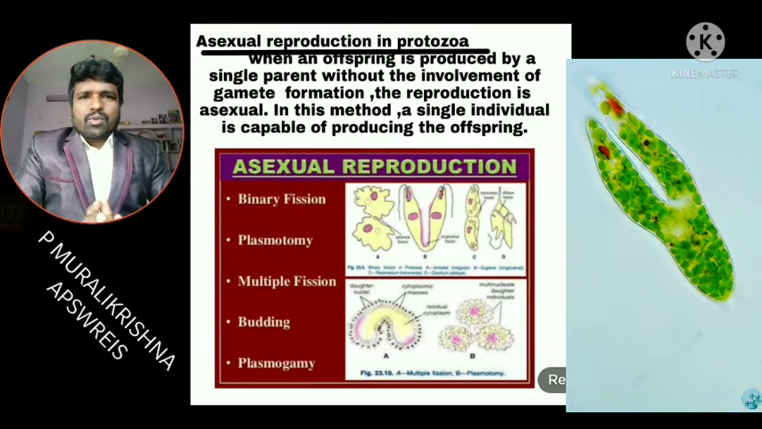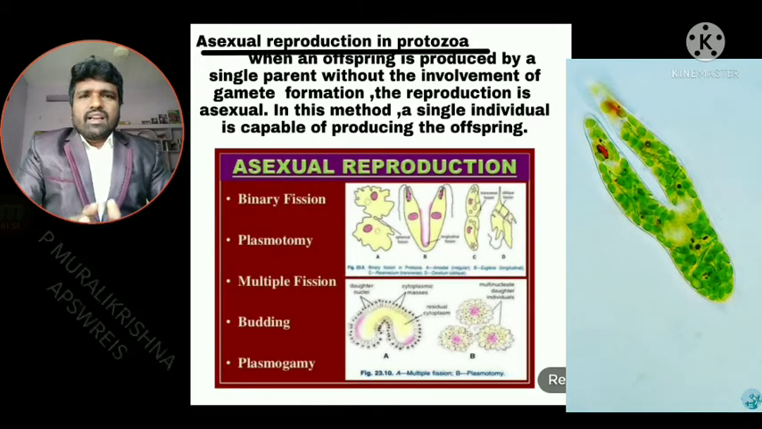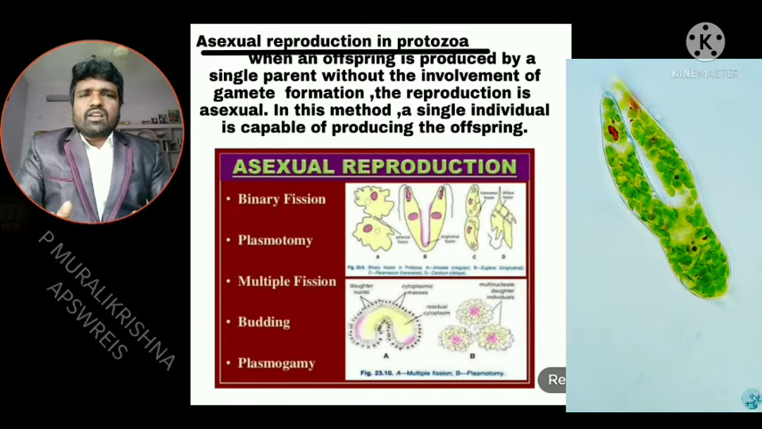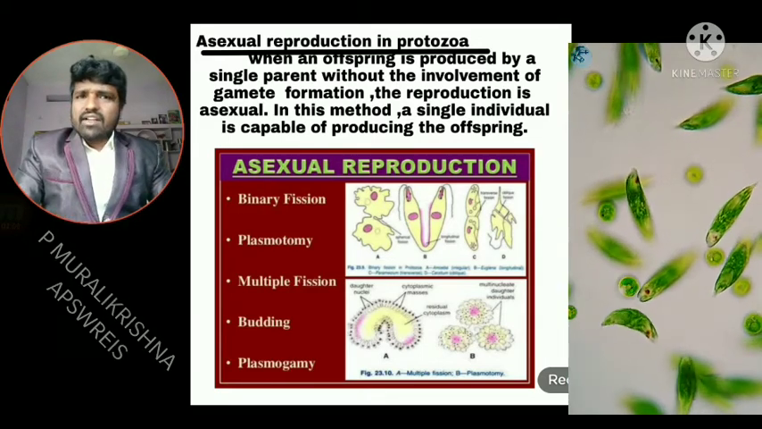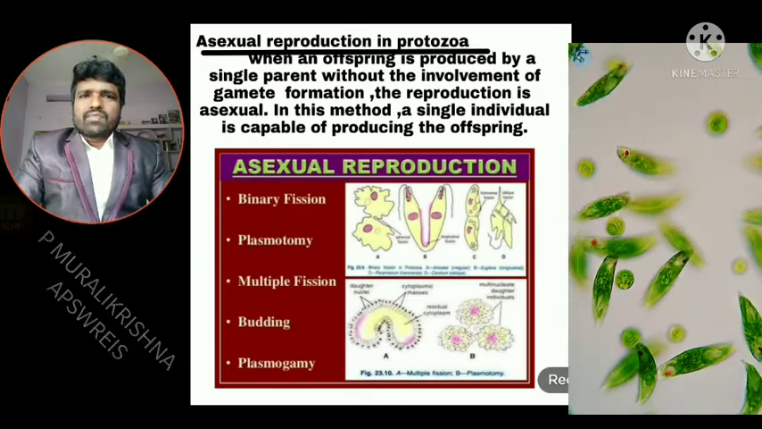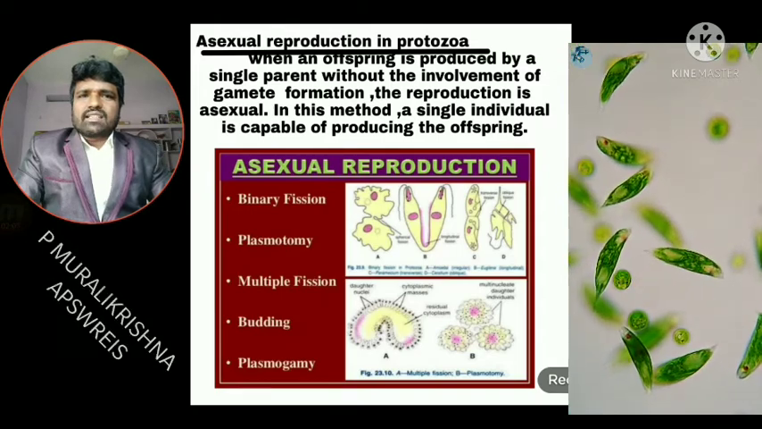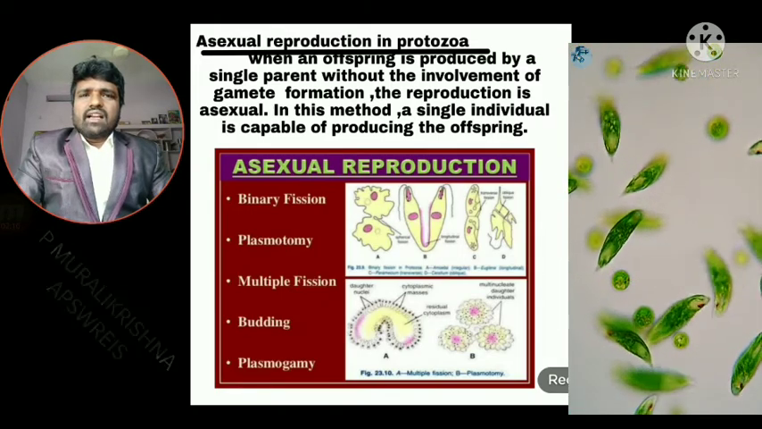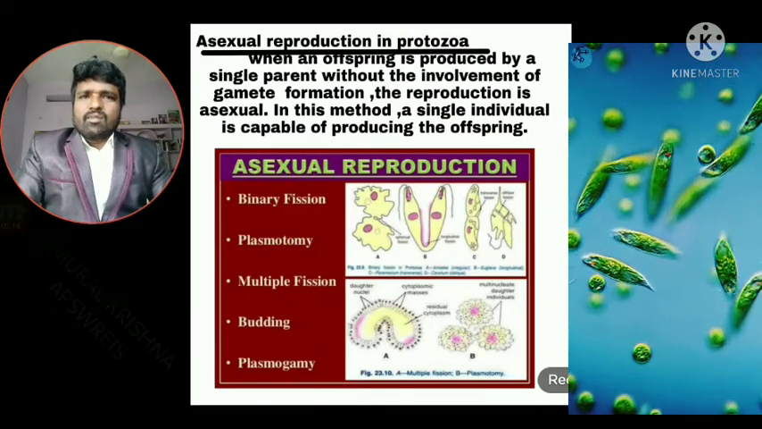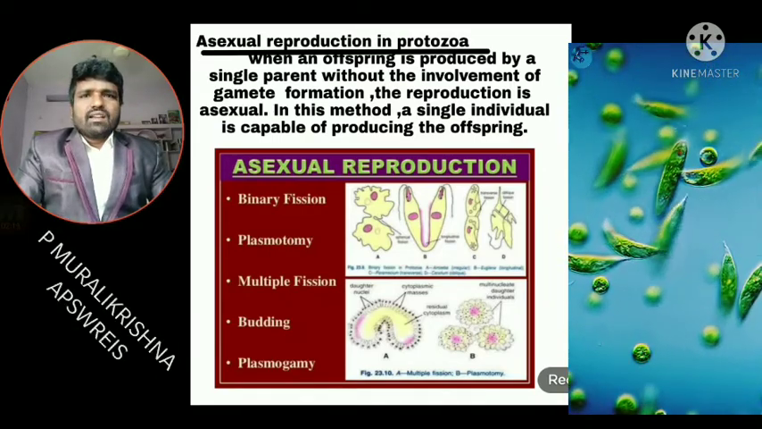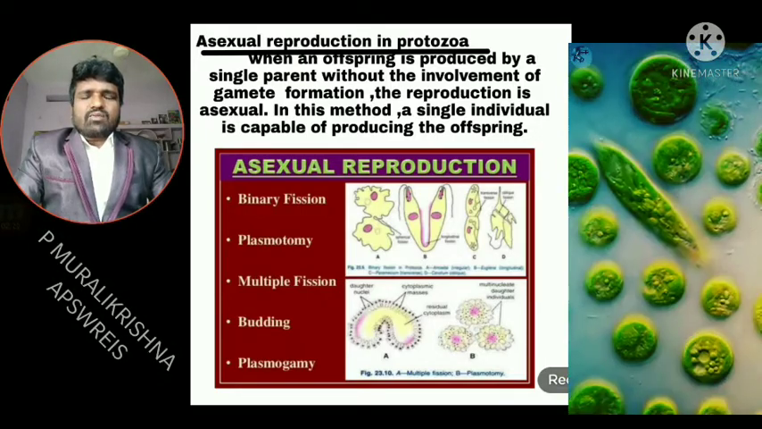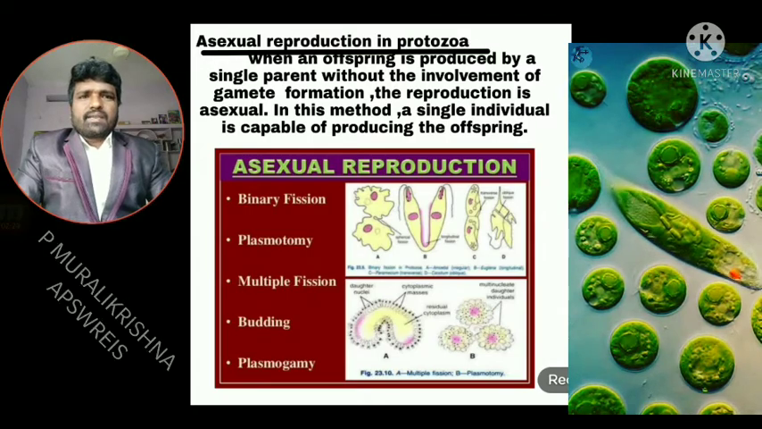In asexual reproduction, the offsprings are produced by a single parent without involvement of gamete formation, whereas sexual reproduction involves formation of gametes, and the fusion of gametes is called fertilization. It also involves a minimum of two parents. But asexual reproduction involves only one parent.